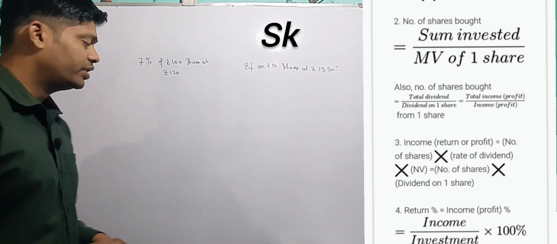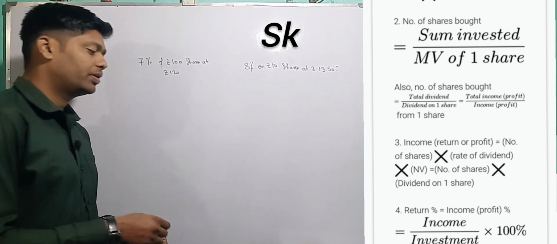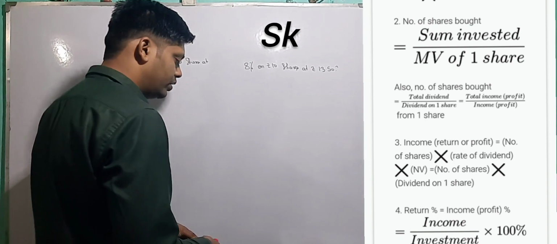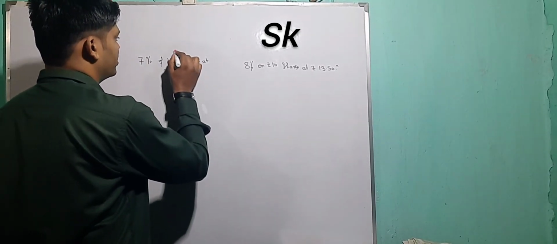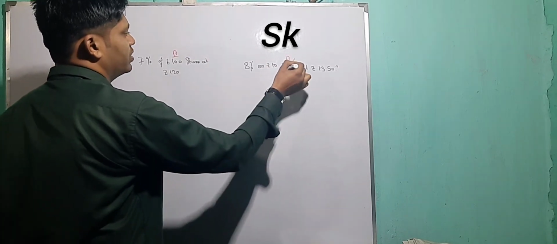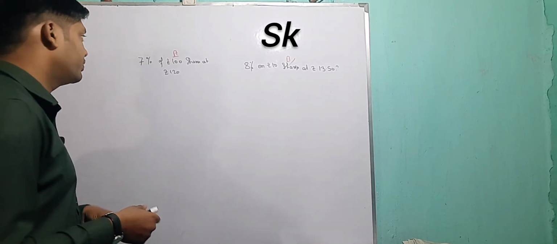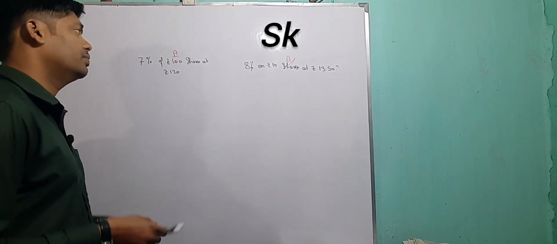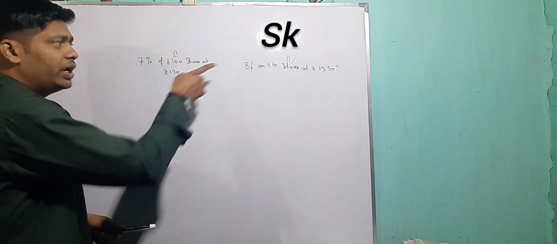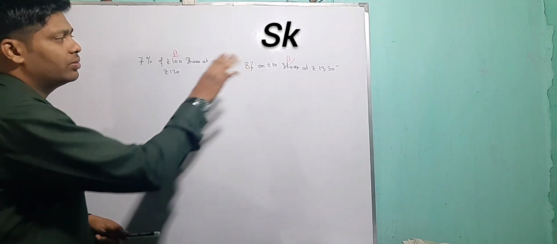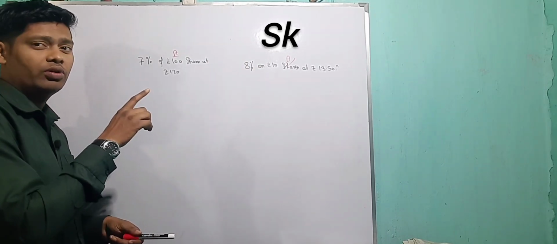The question is right over here. There are two companies, again company A and company B. A person has two options: he can invest in company A or in company B. In company A they say they will give you 7% on 100 rupees, where nominal value is 100 and market value is 120. In company B, 8% on 10 rupees, where nominal value is 10 rupees and the market value is rupees 13.50.